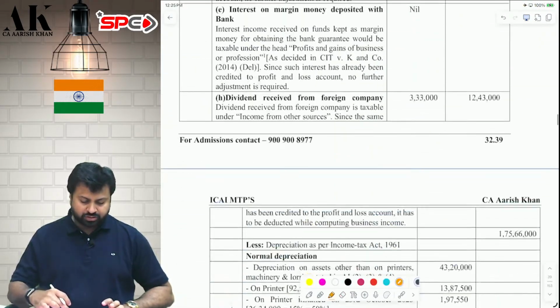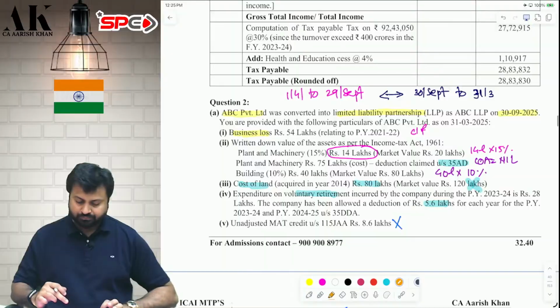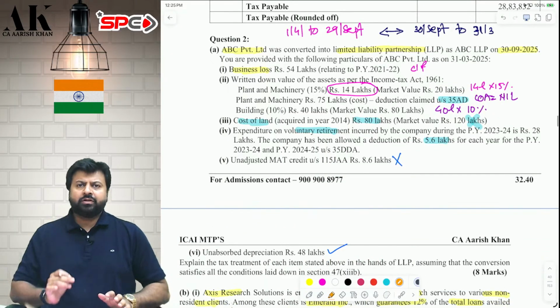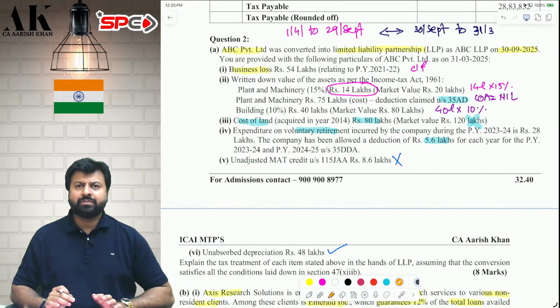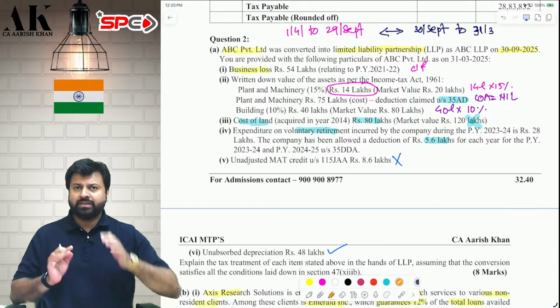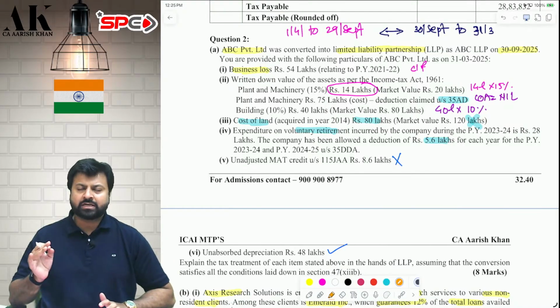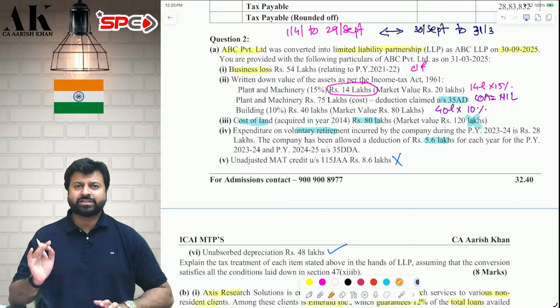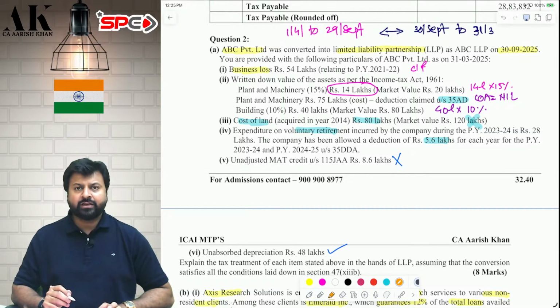So let's go to the next question now. Question number 2. Question number 2 is a beautiful question of conversion of a private company into an LLP. If a private company is converted or an unlisted company is converted into LLP, then the provision of section 47(13)(b) is applicable. Now, what does 47(13)(b) say?